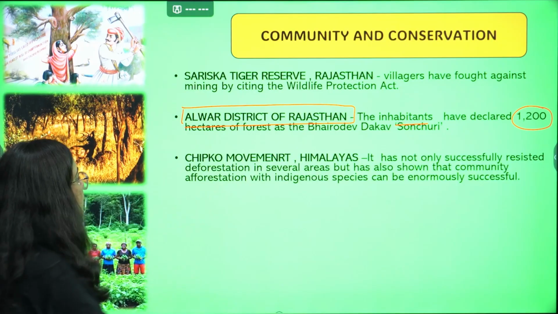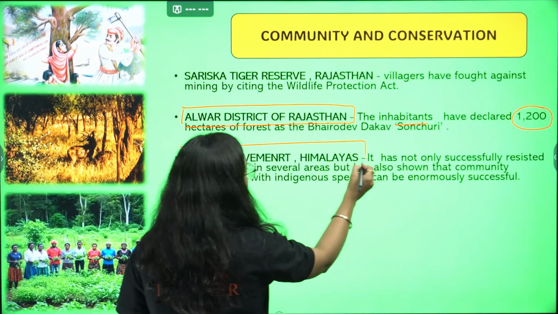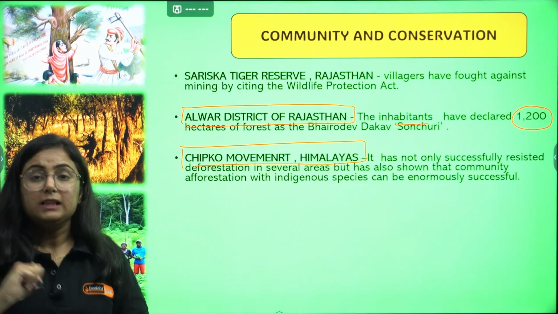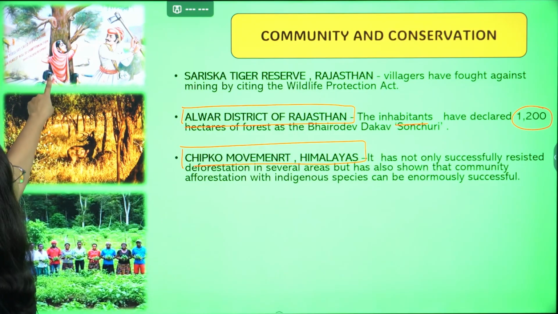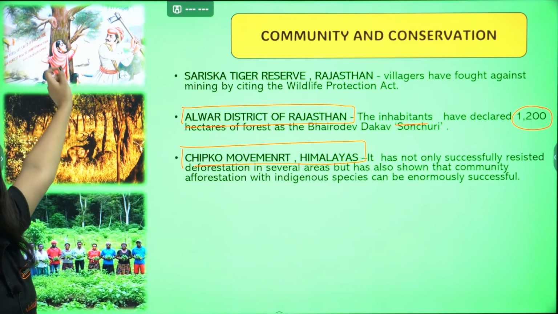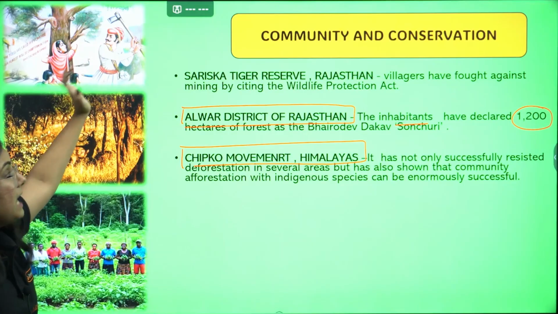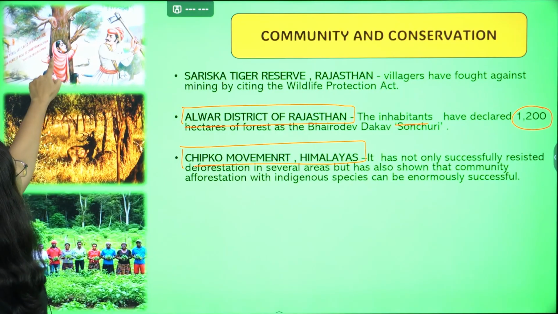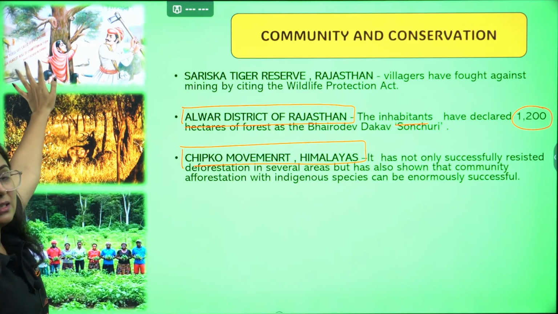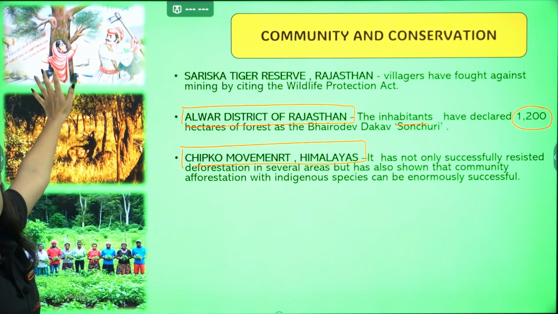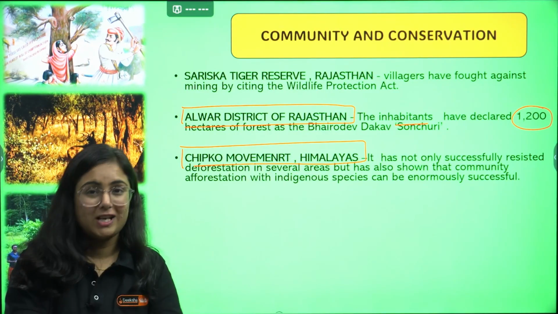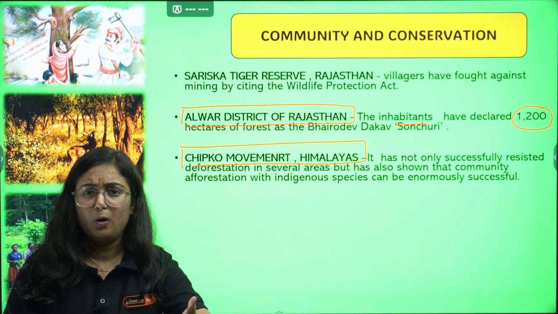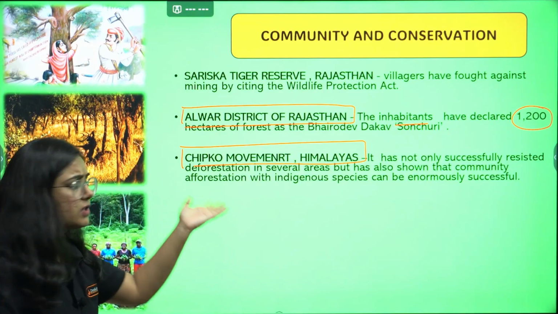The next one, Chipko movement, which you have been studying since childhood. Right? The Chipko movement we have seen in our chapters. Look at this picture, how a woman is attached to a forest, hugging a forest, because this person is trying to deforest the area. And the woman said that if you want to cut the forest, cut our bodies first. This was Chipko movement, and we have studied it earlier.